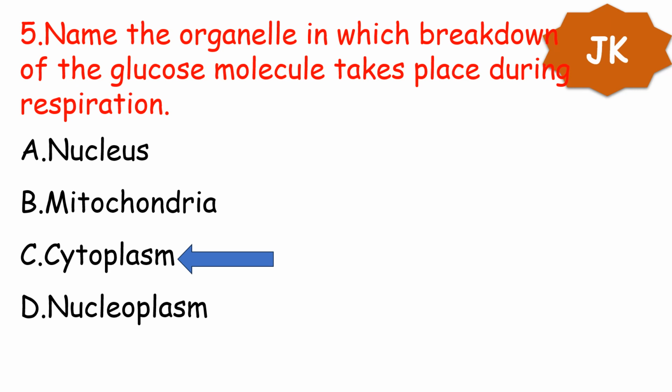Cytoplasm is the place where breakdown of glucose takes place. Not in the nucleus. Mitochondria is considered the energy powerhouse of the cell. Nucleoplasm is present in the nucleus, but cytoplasm, which is present in the cell, is where glucose breaks down into pyruvate molecules.